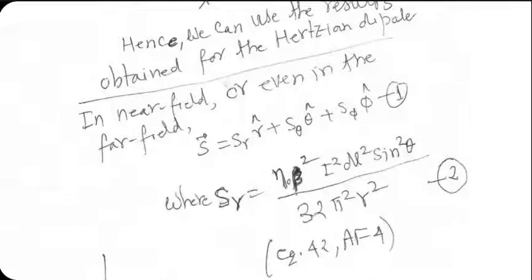Now, in our case, lambda is infinitely large. So beta, which is 2 pi divided by lambda, is 0. So S_R will be 0. No matter what else is happening, S_R will be 0.